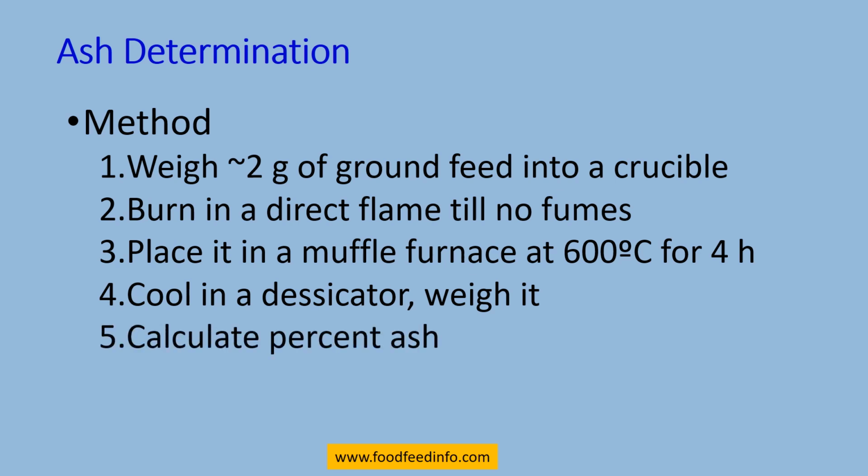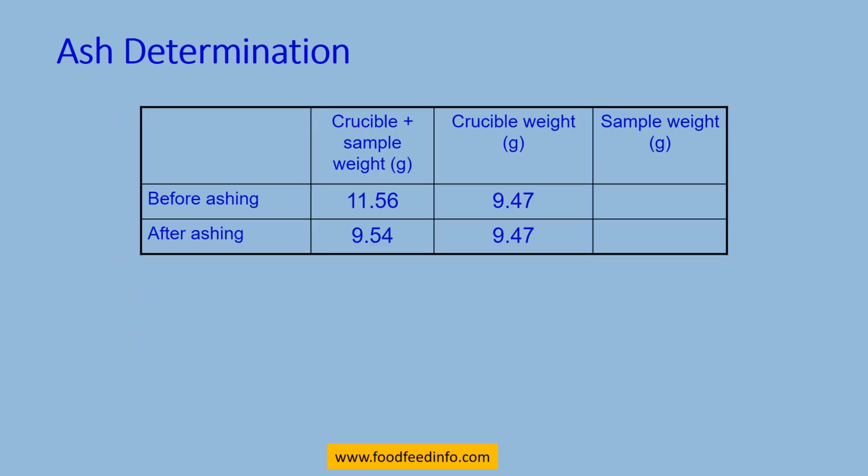After that, you can calculate the amount of ash by using the following formulas. Here is an example. By following this example, you can calculate. Here you can see before ashing and after ashing, the crucible plus sample weight is 11.56 before ashing, and after ashing it is 9.54. The weight of the crucible remains the same before and after ashing, and we can calculate the sample weight by subtracting the crucible weight from the crucible plus sample weight, 11.56 minus 9.46.